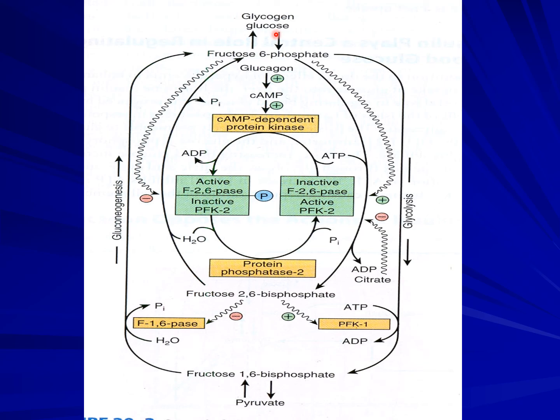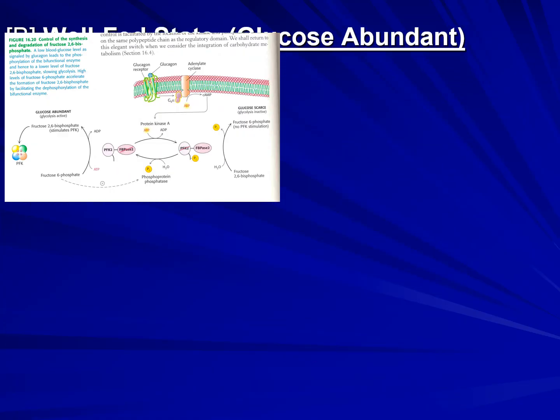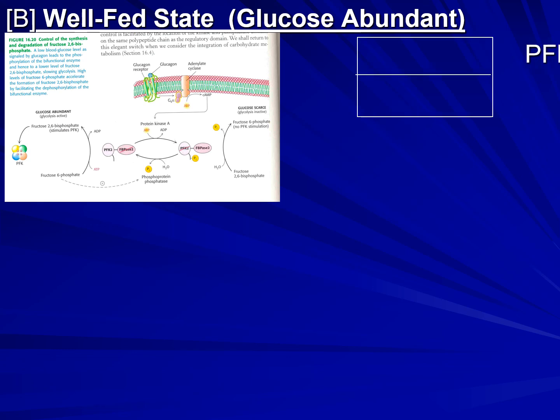This is a little confusing, but if you look at it properly, you will understand why these parts are there, how they stimulate, and how this bifunctional enzyme, just by being phosphorylated and dephosphorylated, is able to control the conversion of fructose 6-phosphate to fructose 2,6-bisphosphate and then on to these two important enzymes of glycolysis and gluconeogenesis. So I've just formed a flow chart.